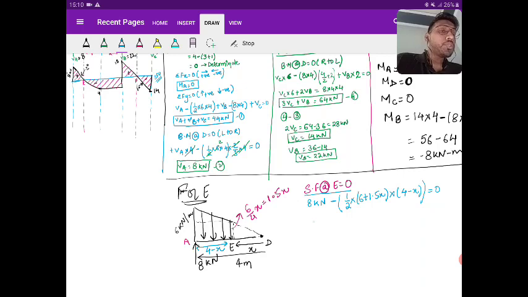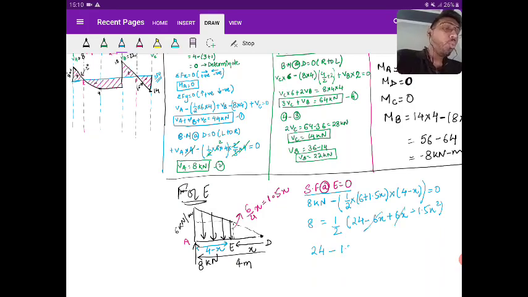So what can we write? 8 is equal to half into, open the bracket, 6 into 4 is 24, minus 6h plus 6h minus 1.5 into h square. So from here, 24 cancels out, minus 1.5 h square is equal to 16. So 1.5 into h square is equal to 24 minus 16, that is 8. So h square is equal to 8 by 1.5.